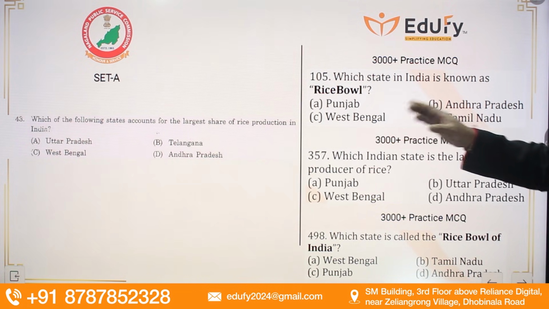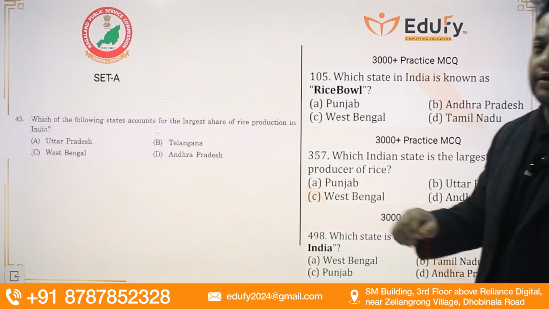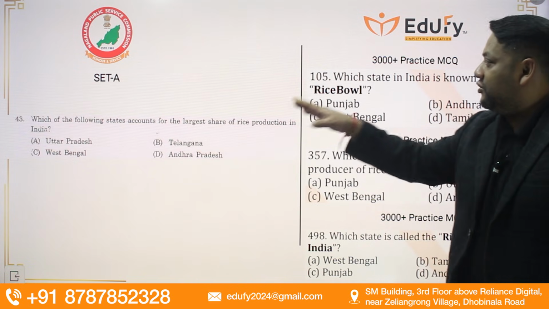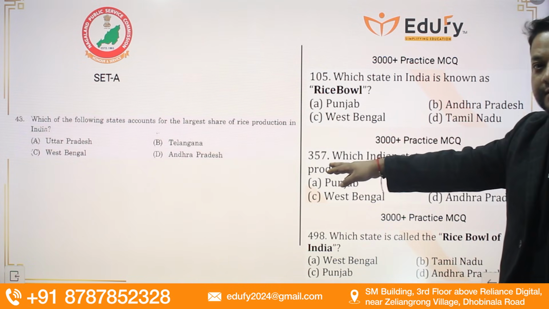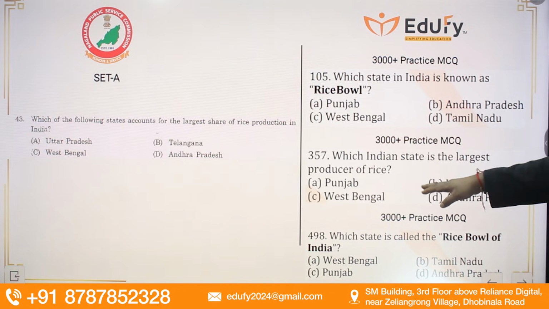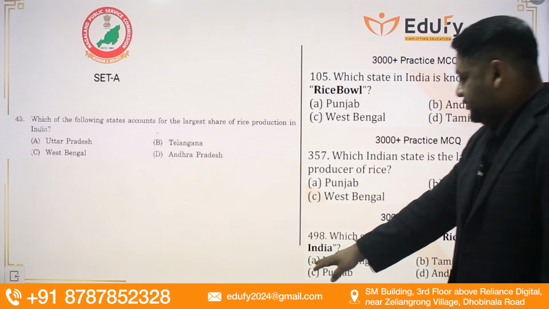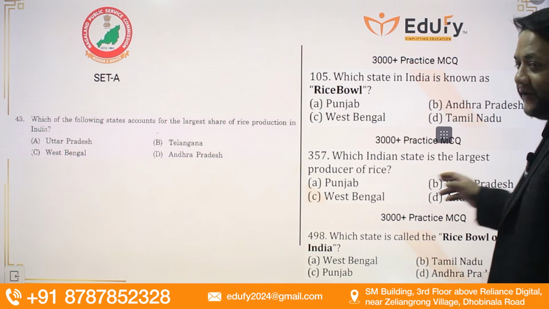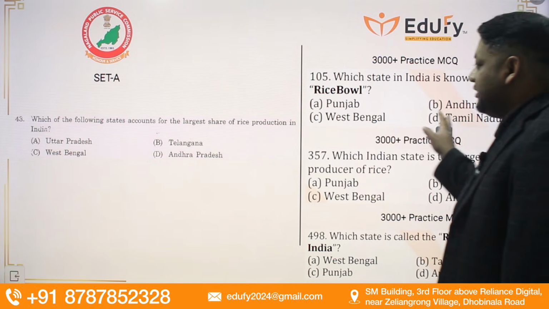Which one of the following states accounts for the largest share in rice production? We can also call it the rice bowl. The answer is technically West Bengal. Same in the 3,000 plus MCQs, referral number 357, which is West Bengal again. Which Indian state is the largest producer of rice? Question 498 in the 3,000 plus MCQs. Again, the answer is West Bengal. Which state is called the rice bowl of India? West Bengal is the highest producer of rice in India, we consider.